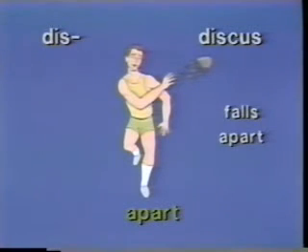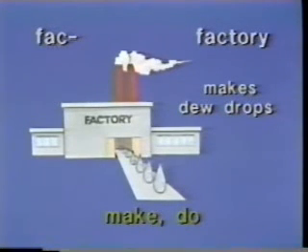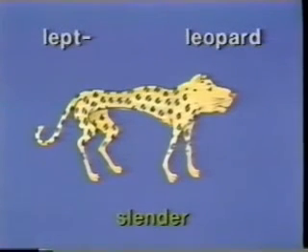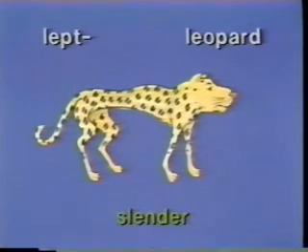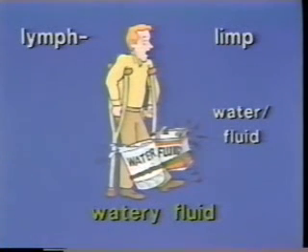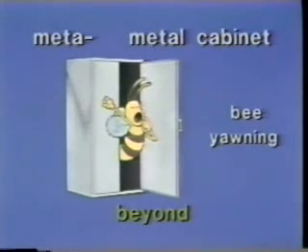Let's review these 5. Dis, discus, falls apart, apart. Fac, factory, makes dewdrops, make, do. Leapt, leopard, slender. Lymph, limp, water, fluid, watery fluid. Meta, metal cabinet, bee yawning, beyond.